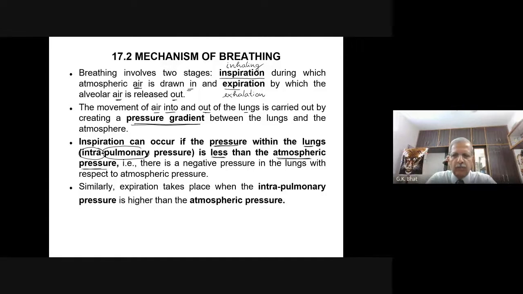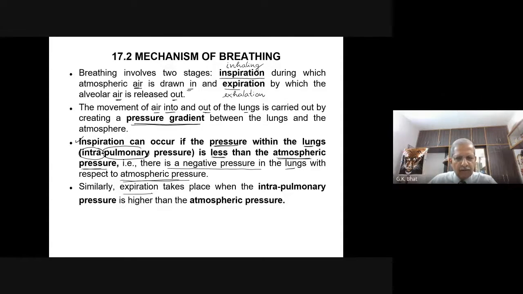Therefore, during inspiration, the air containing oxygen moves from outside to inside. That is, there is a negative pressure in the lungs with respect to atmospheric pressure. Atmospheric pressure is more than the intrapulmonary pressure. This is about inspiration.